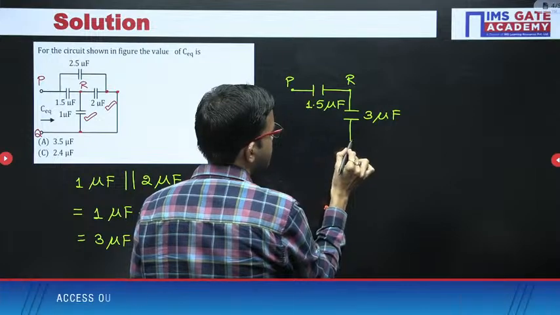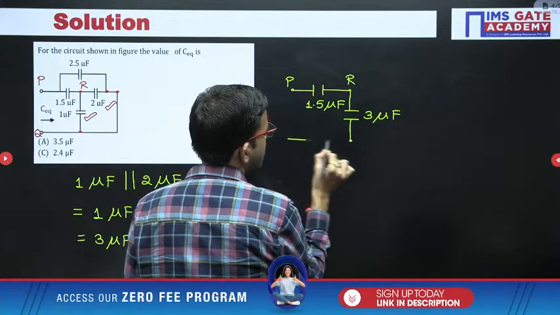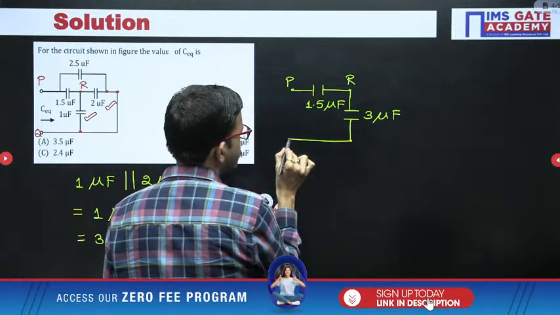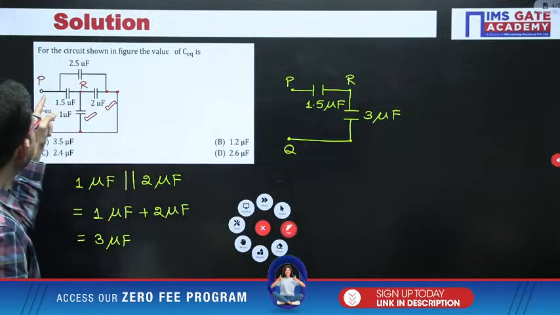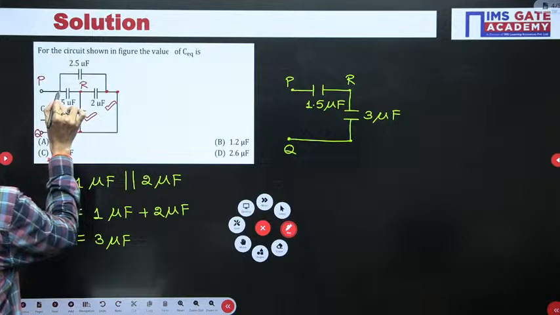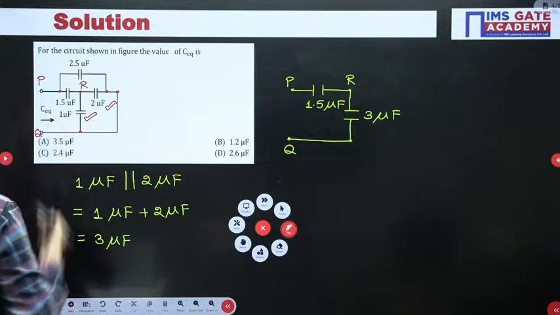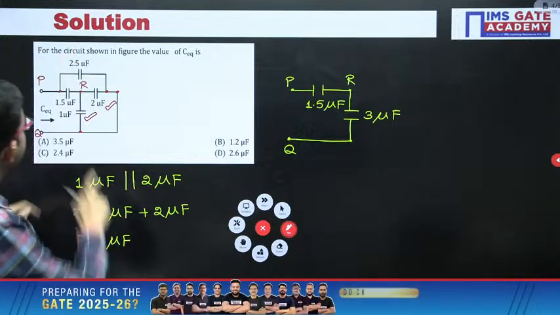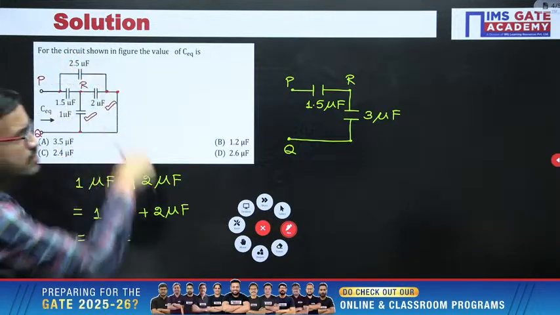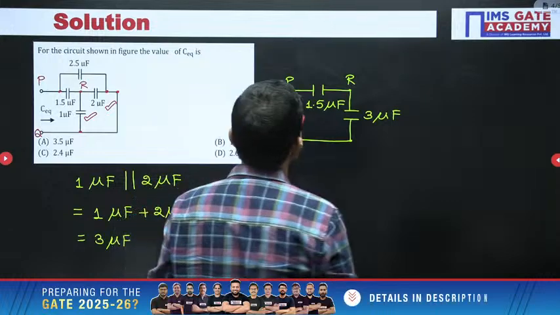This is the terminal Q. Now you can observe that both of these points are the same, P only, and between P and Q you have 2.5 microfarad.